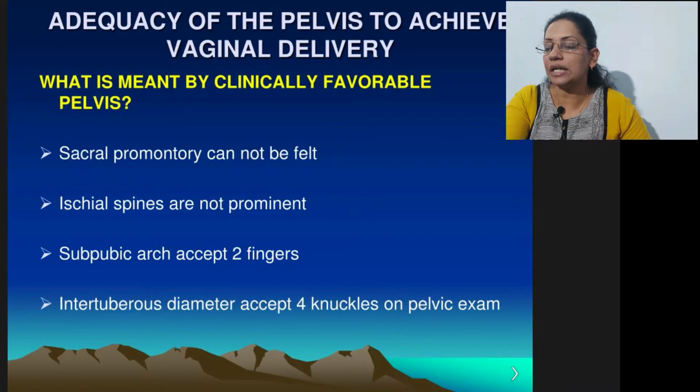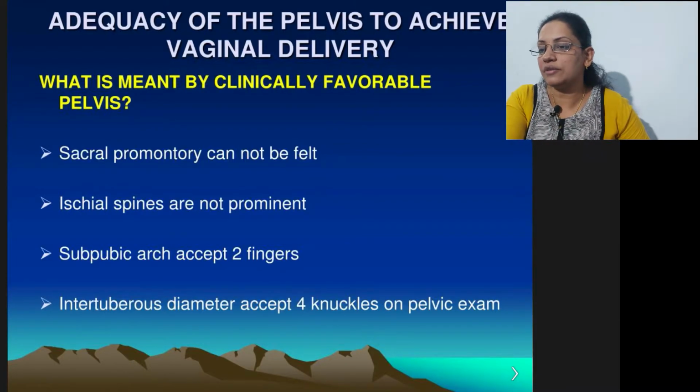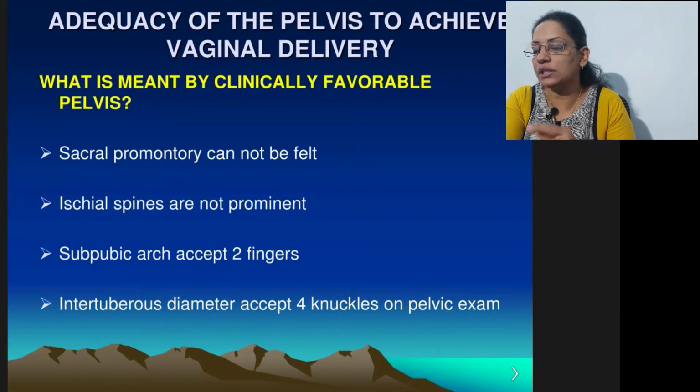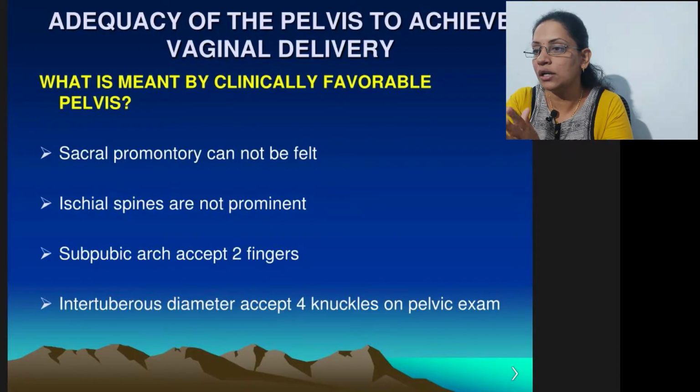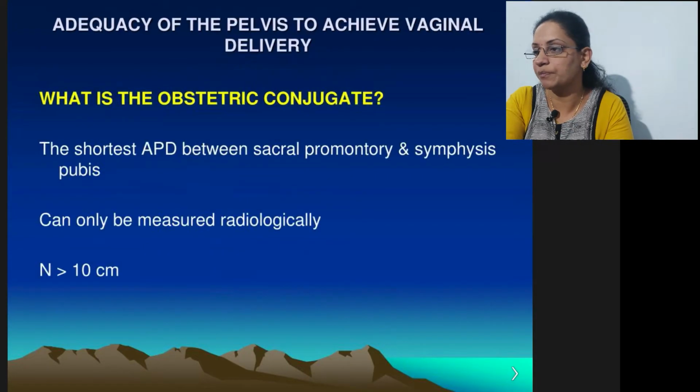These things we also saw in CPD. To rule out cephalopelvic disproportion, we do all these types of per vaginal examination. We feel the curve of the sacrum, the tuberosities, and the spines, whether they are prominent or not. We do these things in our per vaginal examination so that we can decide whether the patient can have a vaginal delivery or should be referred for cesarean.